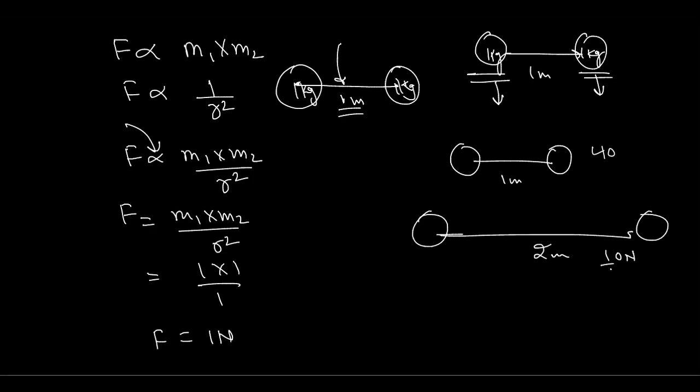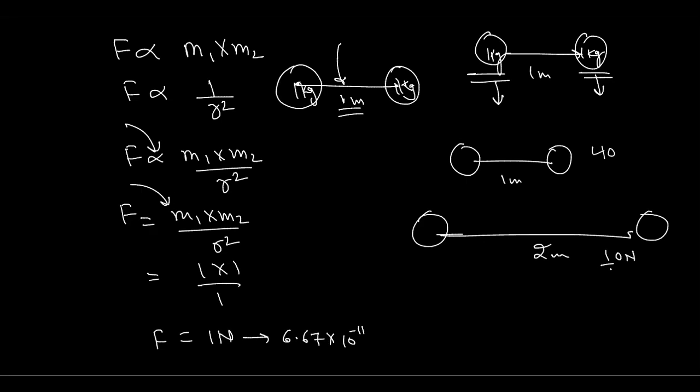But actually, when the experiment was done, it was not 1 Newton. It was actually 6.67 into 10 raised to the power minus 11. So what does this statement mean? It means there is a constant we need to multiply this expression with.